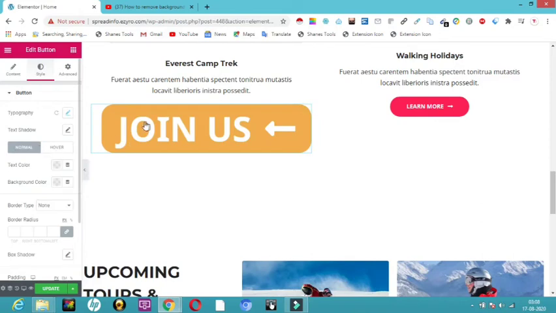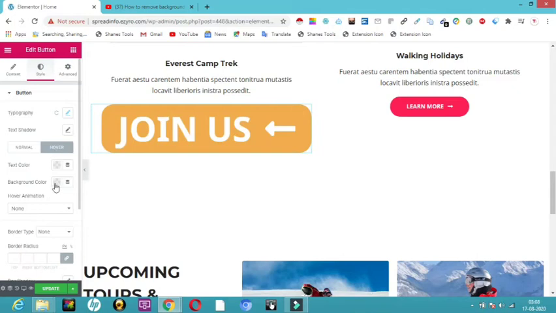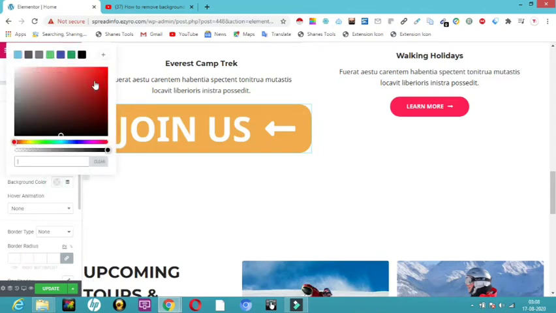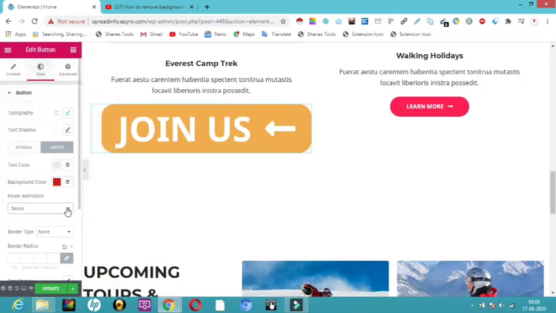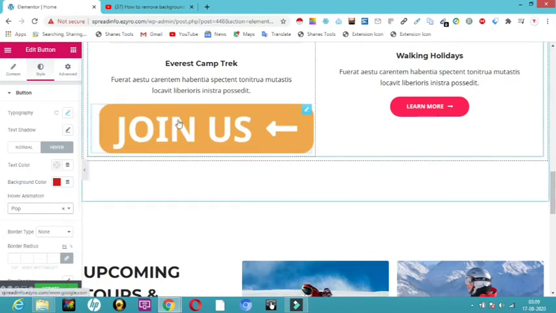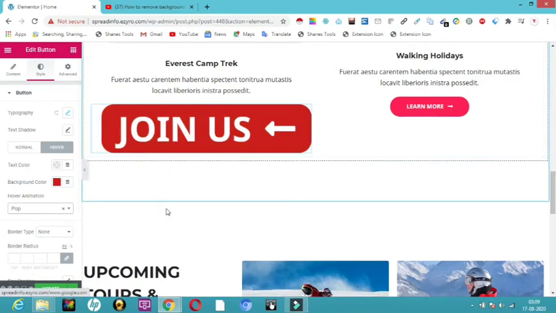Even for this you can set hovering; this is normal. For hover, I want a background to be there. So let me give a red color background for hovering. And here you can see I can give any animation during hovering. For example, if I click on that, it should be hover. So let me give some animation to it. For hover animation, I'll give it push or pop. Okay, so here you can see it pops up on hover.